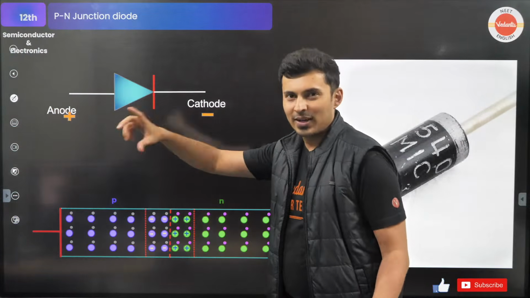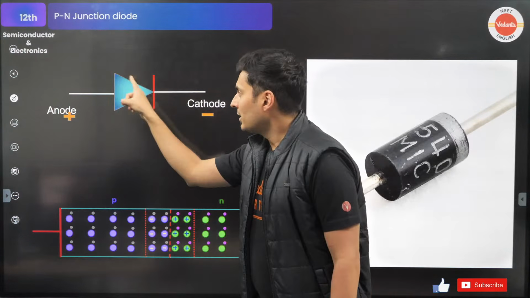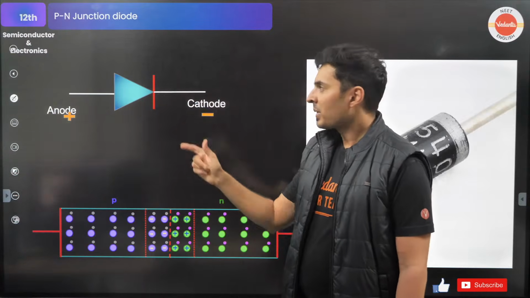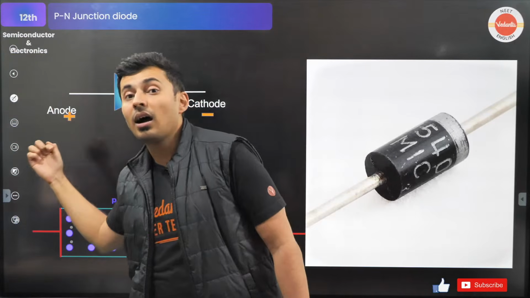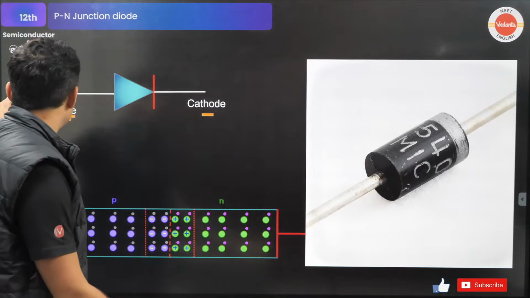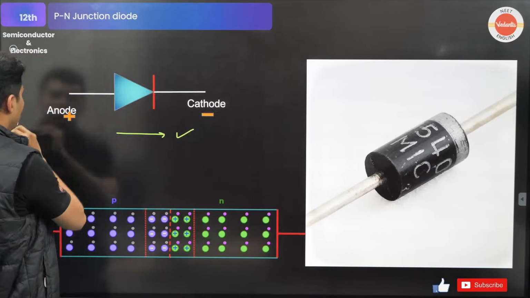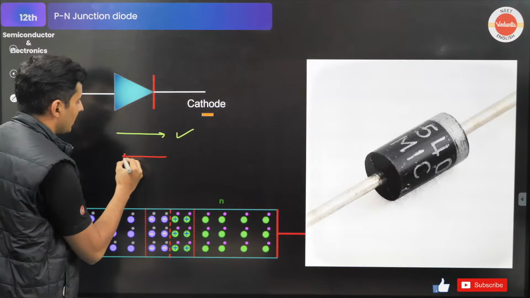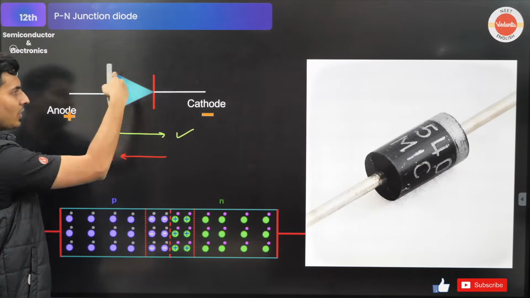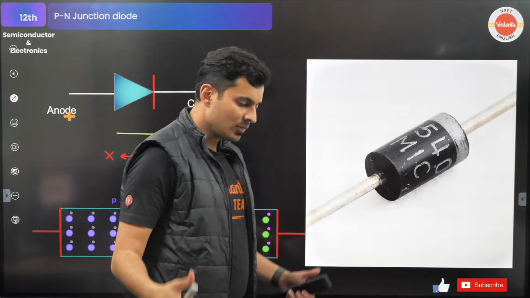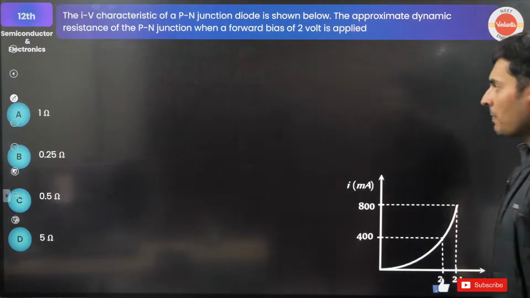The symbol of a diode is a triangle. Now the triangle points in one direction. That is the direction in which the current is allowed. If the current goes this way, it will be opposed. So this is allowed. This is like one way. This is not allowed. That is the meaning of the triangle. Cool? Everyone with me? Great.